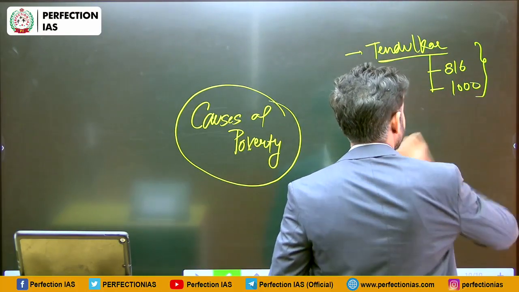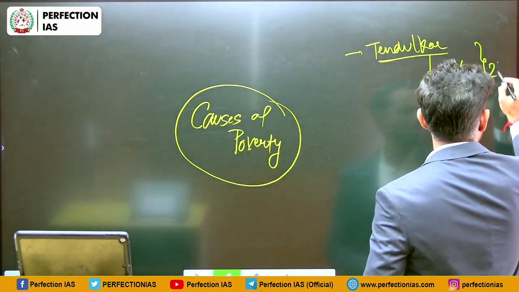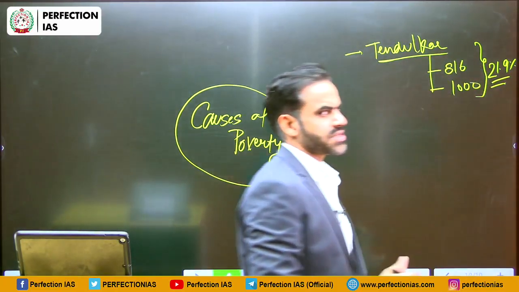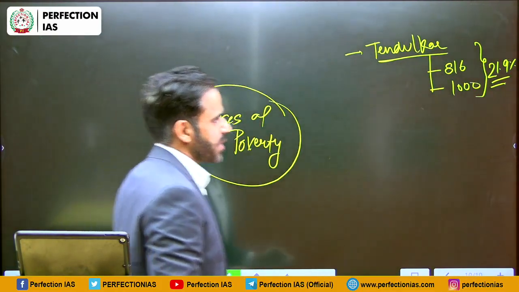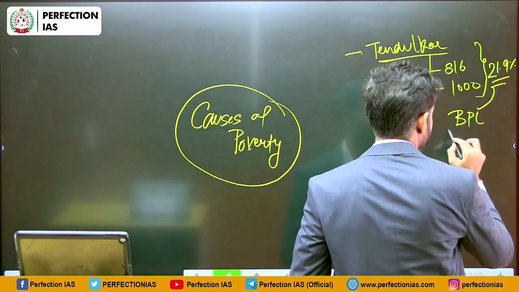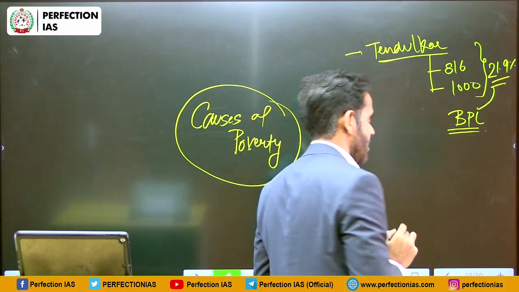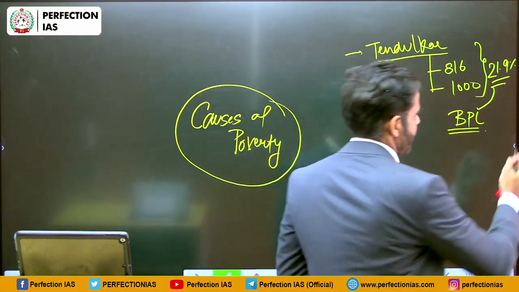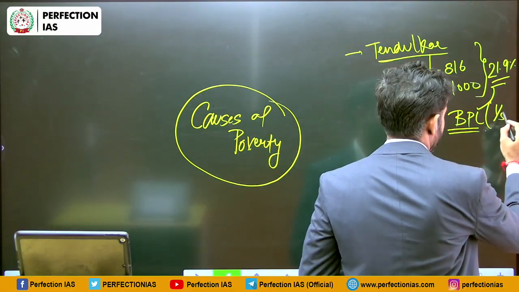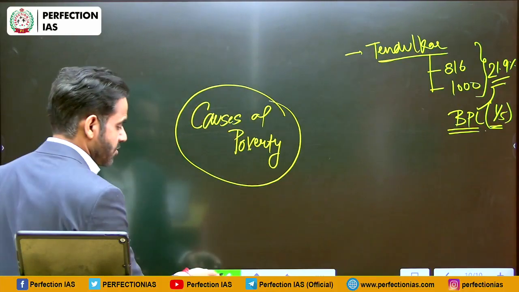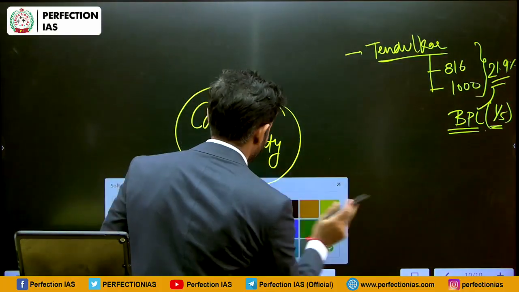And as per these recommendations, 21.9% population is below poverty line in our country. That means roughly 1/5 population of our country is below poverty line. Okay, now we are going to discuss the causes or factors.